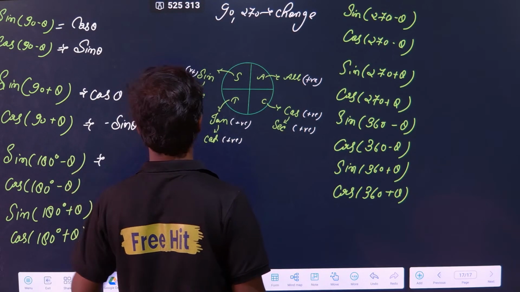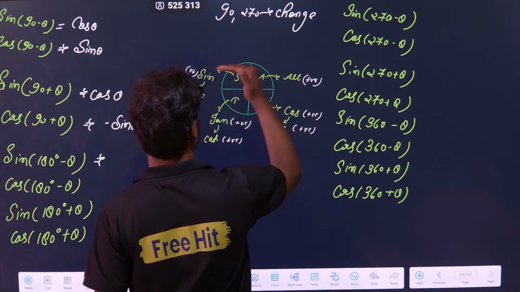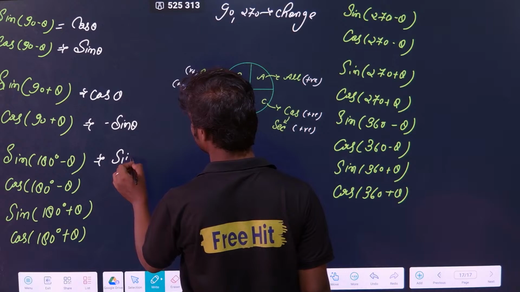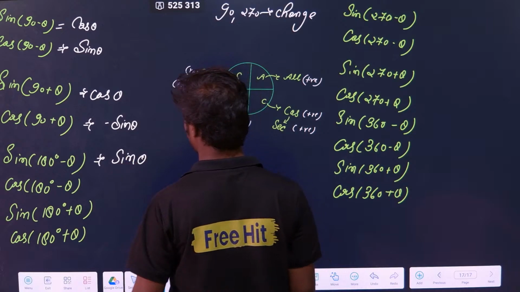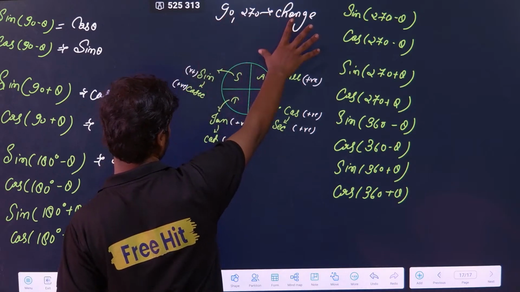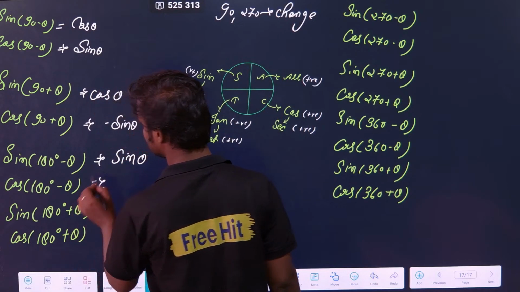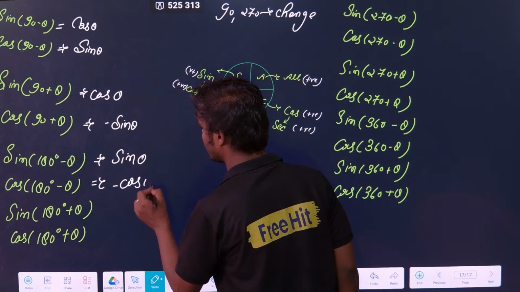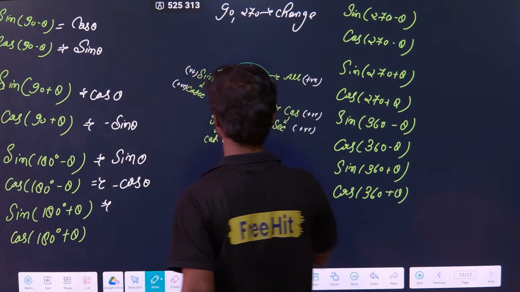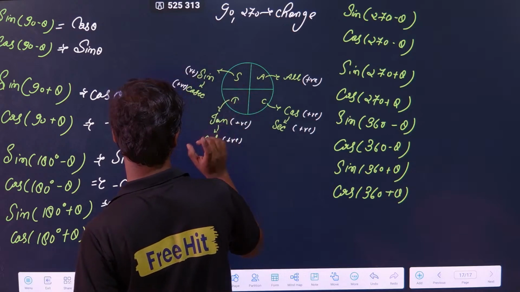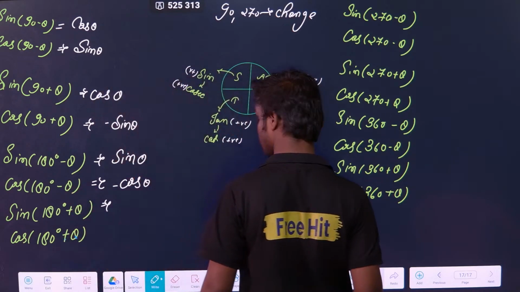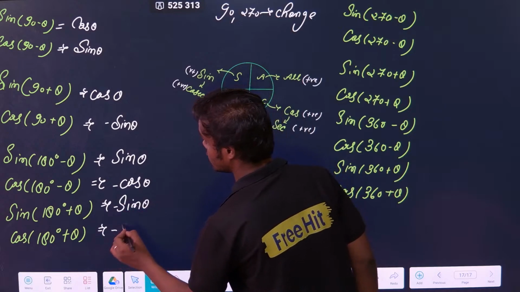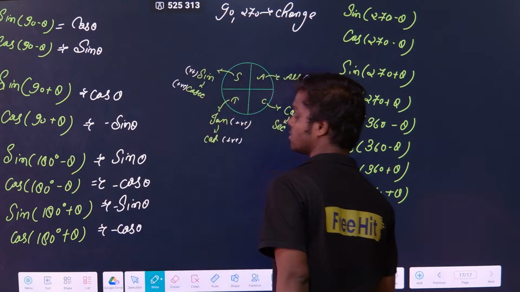Similarly, sine 180 minus theta. 180 minus theta is second quadrant. Sine is positive or negative? Positive. So this will become sine theta. And 180 means no change. Only 90 and 270 change. Similarly, cos 180 minus theta is second quadrant. Positive or negative? Negative. So this is minus cos theta. Similarly, 180 plus theta is third quadrant. In the third quadrant, only tan and cot are positive. Rest are negative, which means this will be minus sine theta, and this will be minus cos theta. Correct?